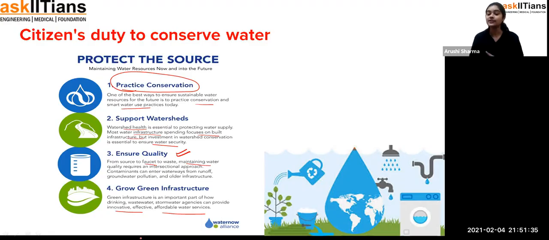Exactly, so it's our duty only, so that we can conserve water. We can use so many steps, or follow many steps, so that water conservation will be there. Fine.